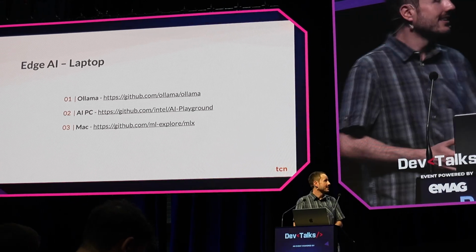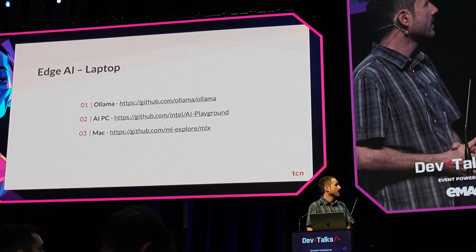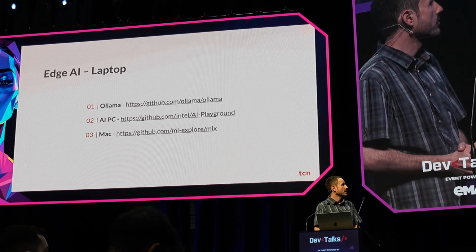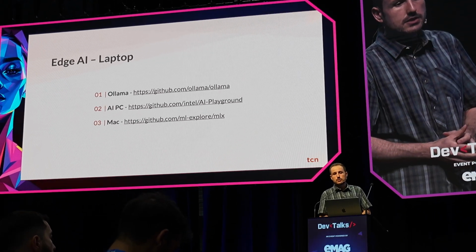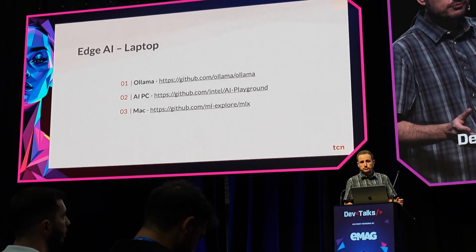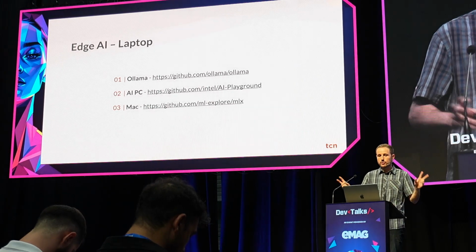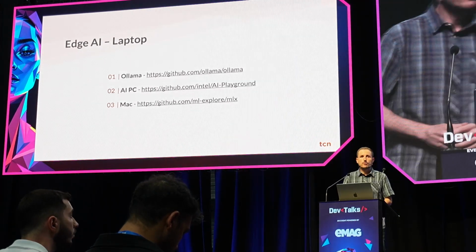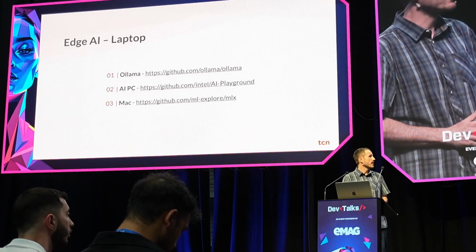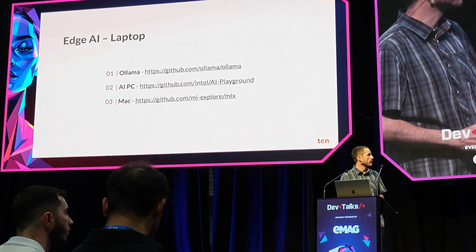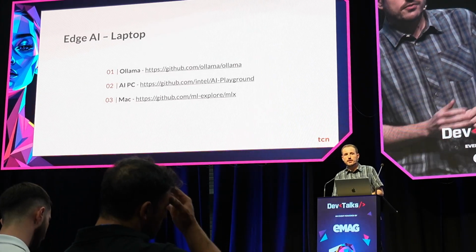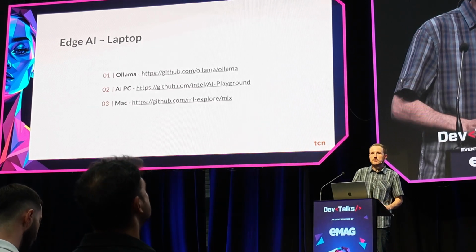But you can run them with Ollama locally and play with it and just use AI on your system. If you have kind of like a new Intel AI PC, you could actually use a thing called Intel AI Playground, which is another super cool project that kind of handles everything from LLMs to image and video generation.